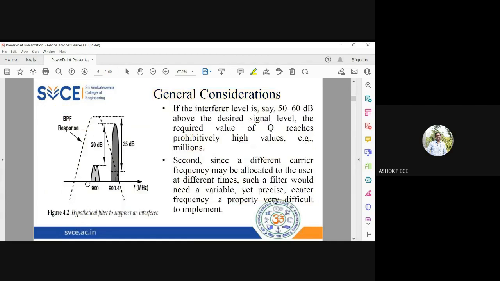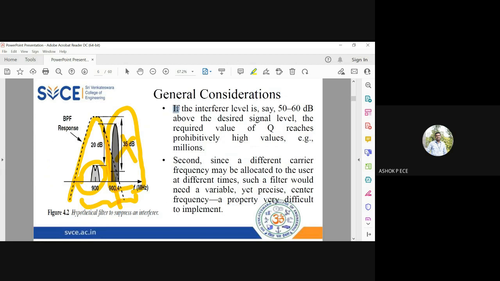Assume the interferer is at a level 50 to 60 dB above the desired signal. This is the desired signal, and this is the interferer. The interferer has a lot of power, and it is slightly away from the desired one, close by, at 900.4. So the frequency is very close. Then how can I filter this 900 alone? I have to use a very narrow band pass filter, a filter which will filter out exactly this frequency alone, and this is completely rejected even though the power level is very high.